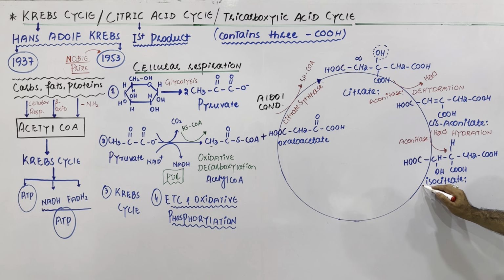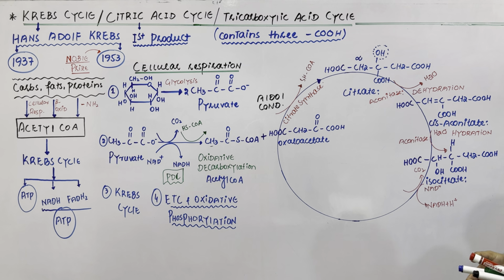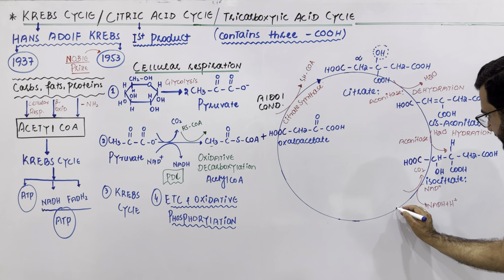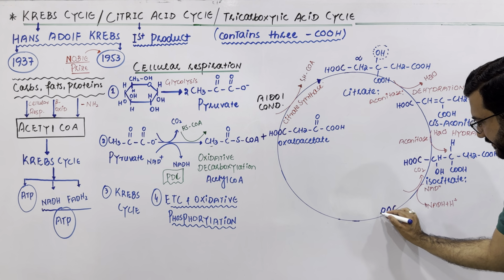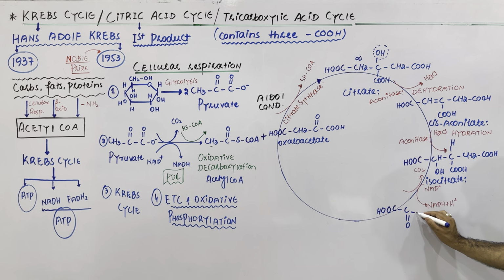Now this isocitrate undergoes the oxidative decarboxylation, meaning NAD positive will be changed to NADH plus H positive. The carbon dioxide will be removed. And my dear students, now this CO2 is removed, and you will get C double bond OH, C double bond O, CH2, CH2, and C double bond OH.